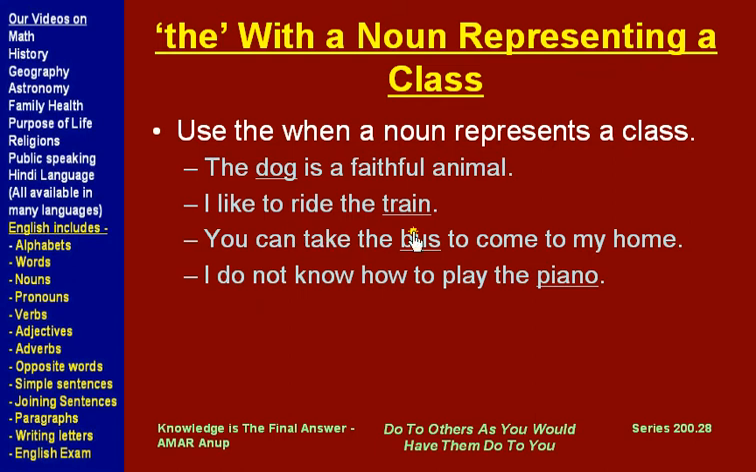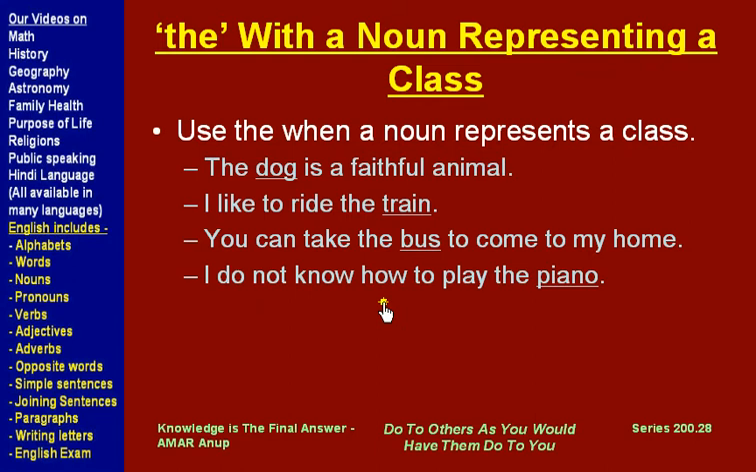I like to ride the train. Now again, we are not talking about any specific train, we are talking about train as a class of transport, as a class of mode of transport. Same way, you can take the bus to come to my home, and we are not mentioning which bus, but we are just telling out of many modes that you can take the bus, and we are using the word bus as a noun representing a class of transport.